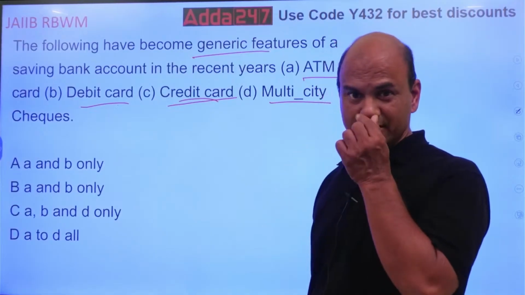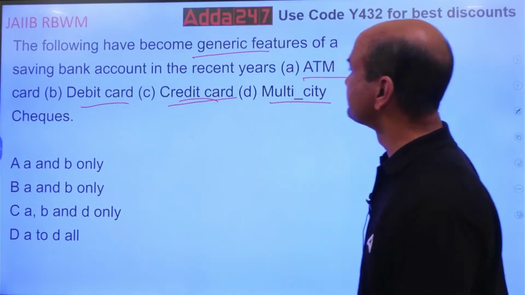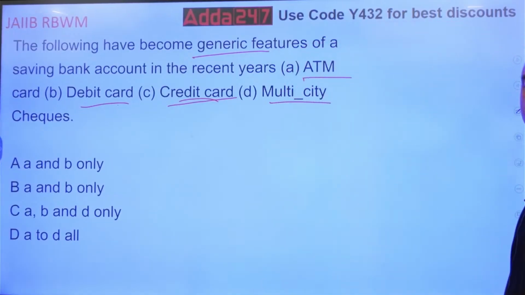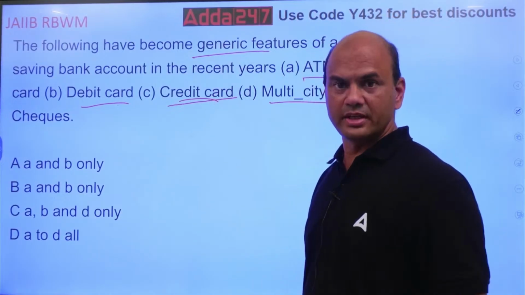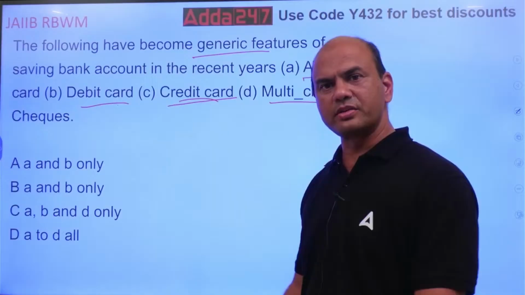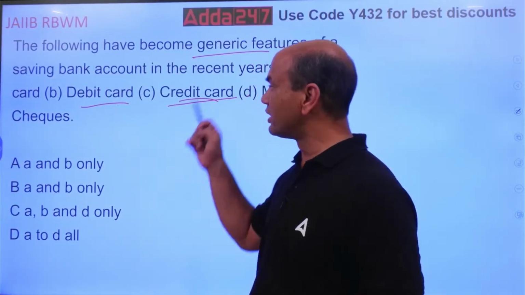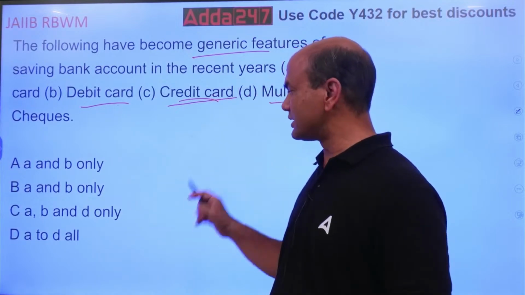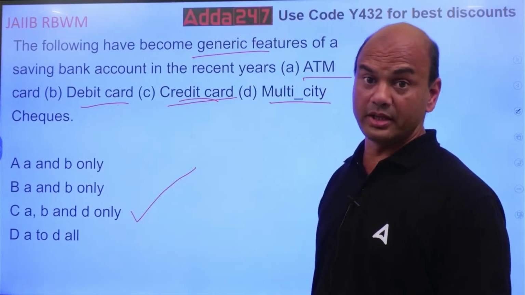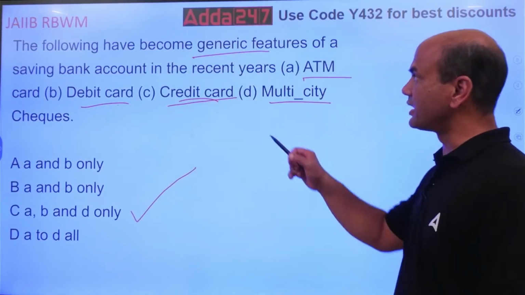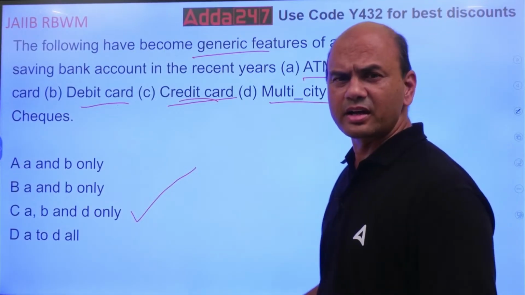So what is the answer then? Is it A, B and D or is it A to D all? Is credit card the feature of savings account? No. Credit card is a loan. You are here asked for savings account. So this answer what you are thinking is right: A, B and D only. Credit card is not the feature of your savings account. Credit card is a loan.